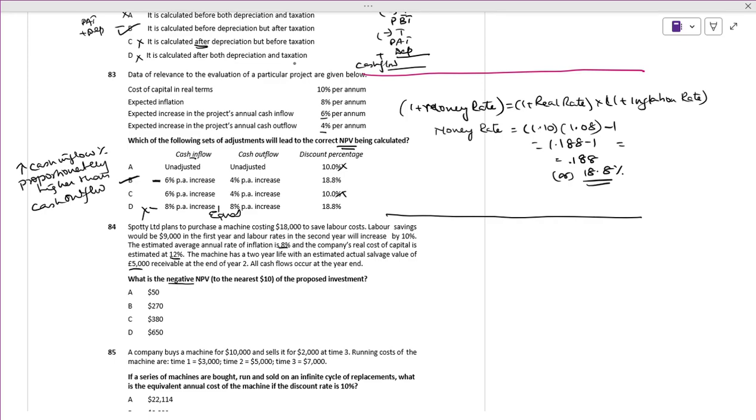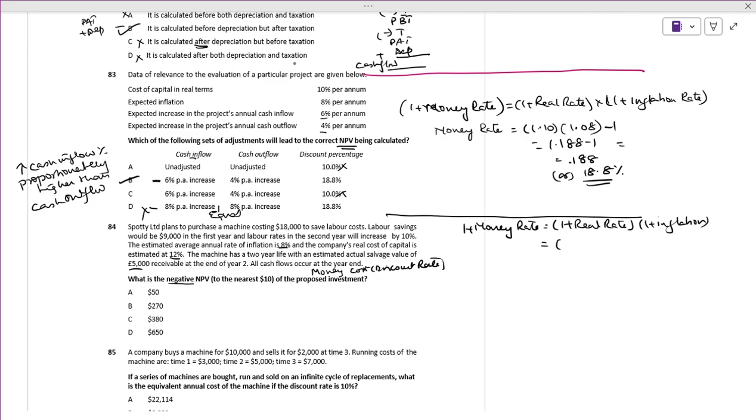If they have not given us the money rate, the money cost, it is nothing but the discount rate. We have to calculate 1 plus money rate. 1 plus money rate is 1 plus real rate times 1 plus inflation. They have given the real rate.